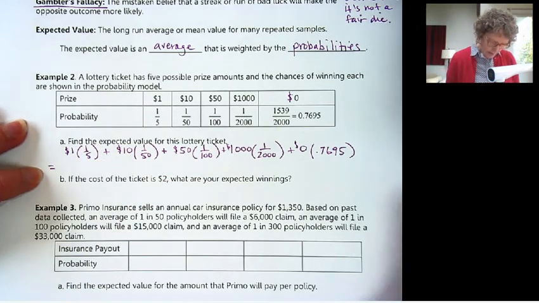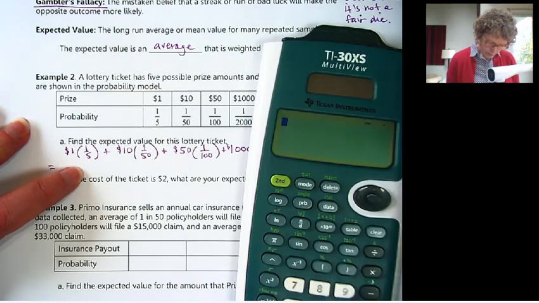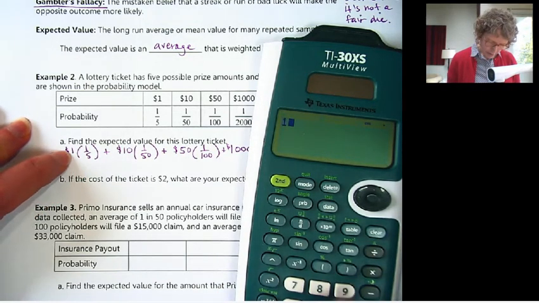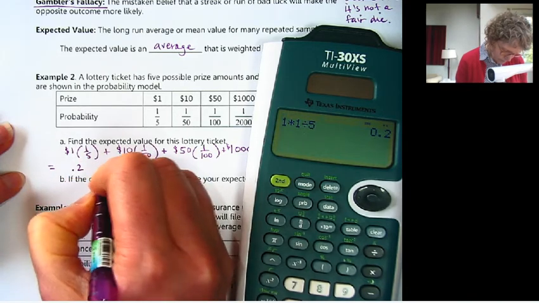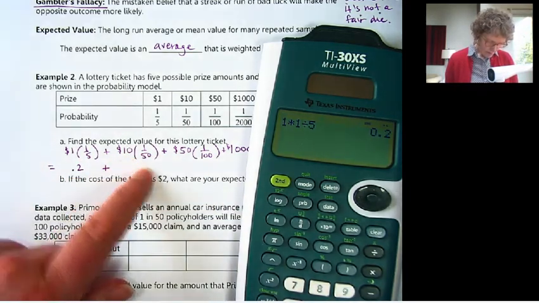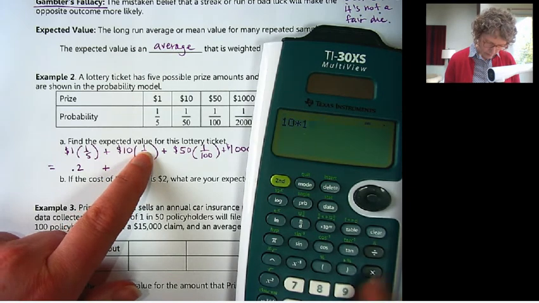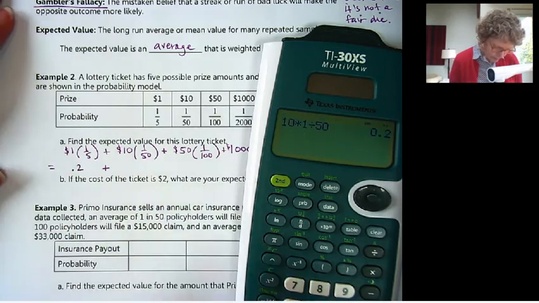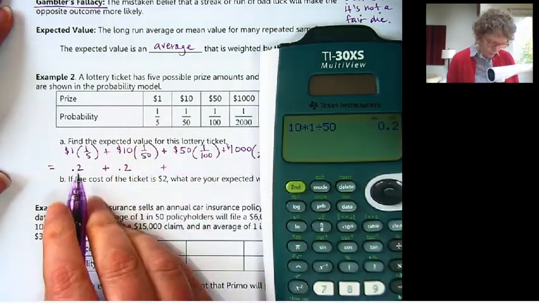Okay, now let's go ahead and switch these over to decimals. You could also use a fraction button on your calculator. So this would be 1 times 1 divided by 5, or just 1/5, which should be 0.2. This one will be 10 divided by 50, or 10 times 1 divided by 50. Multiply numerators and denominators. Interesting, also 0.2, or 20 cents.